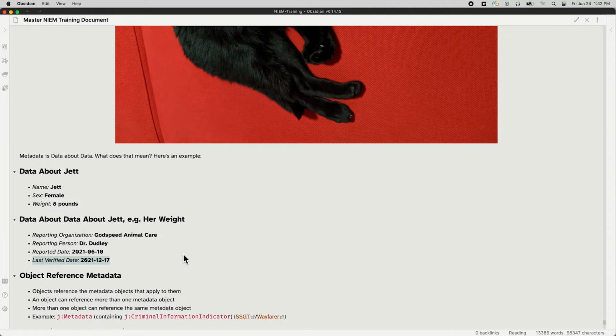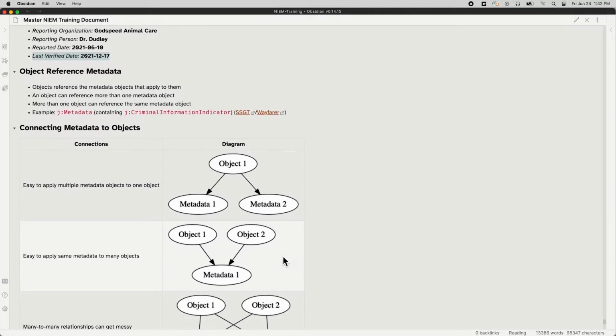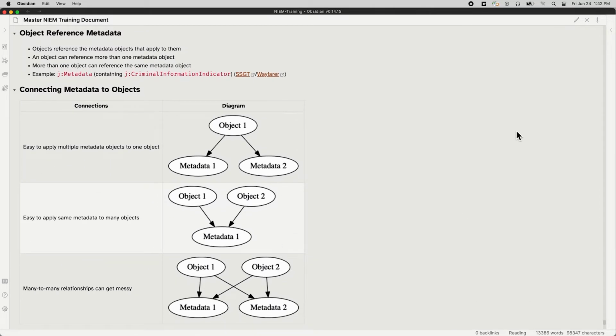That's what metadata is. It's information about information, data about data. And it typically takes the form of when was it reported, who reported it, when was it last verified, what's the accuracy of it, where did it come from, things like that. Again, though, this is information about the 8 pounds, the value 8 pounds, the weight of Jet. It's not information about Jet herself. The way we do this in NIEM is we have special objects to represent the metadata. And then objects to which that metadata applies have a pointer to the metadata object that applies to them. That's that metadata attribute we saw when we first talked about referencing.